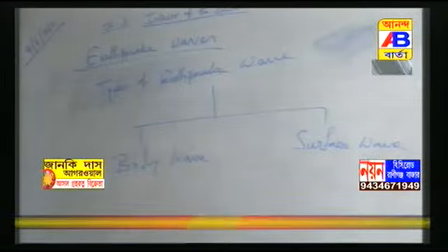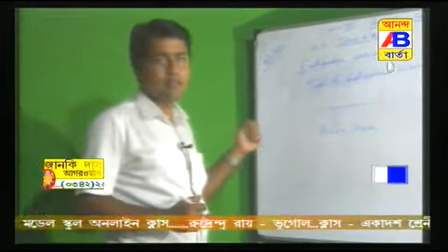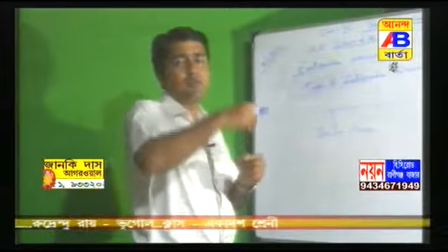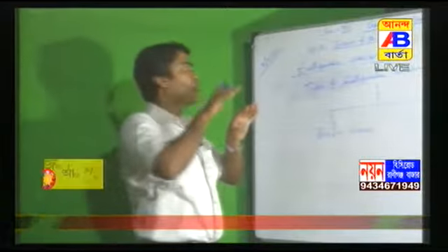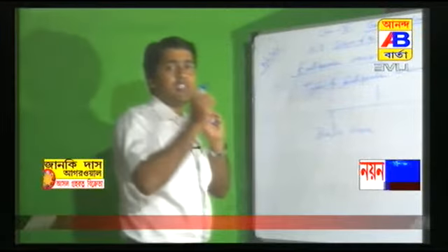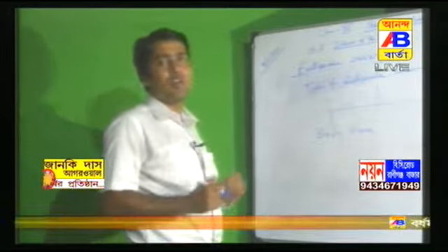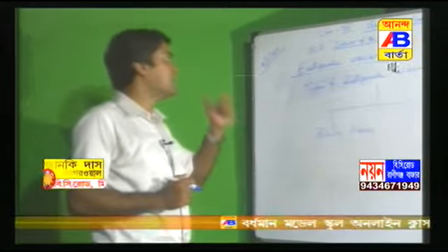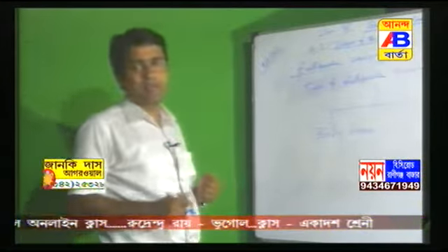Body waves are generated by the release of energy at the focus and move in all directions, traveling through the body of the earth. So first, after the release of energy, body waves will be created. That means body waves originate from the focus and this wave travels in all directions towards the earth's surface, moving through the earth's body. That's why it is called body wave. So body wave is the first wave which is formed after the release of energy or after the earthquake.